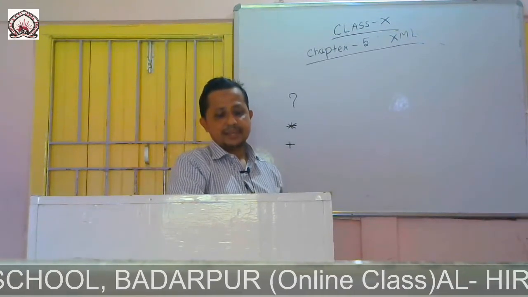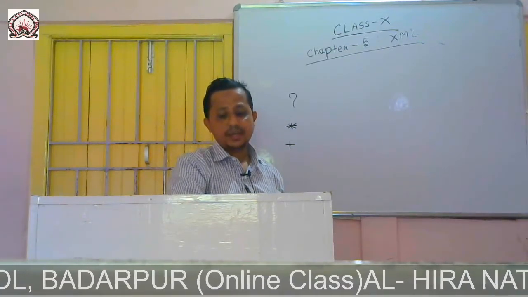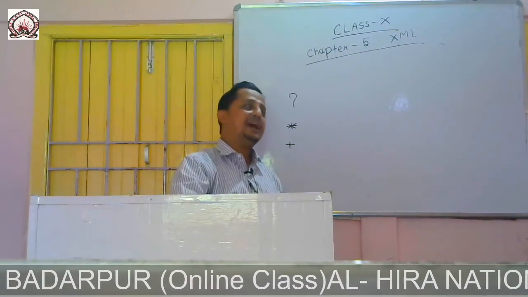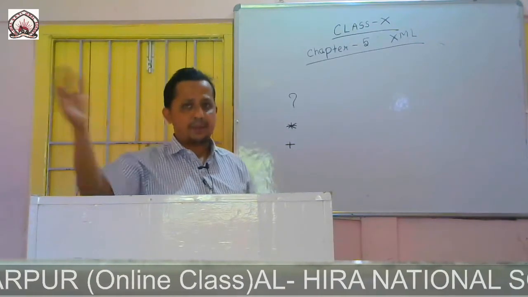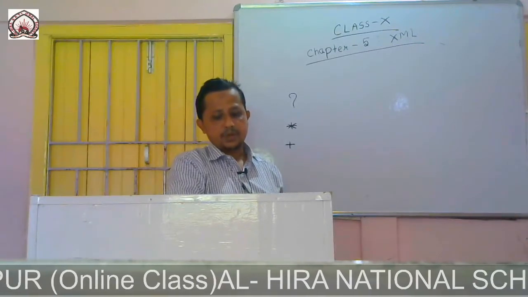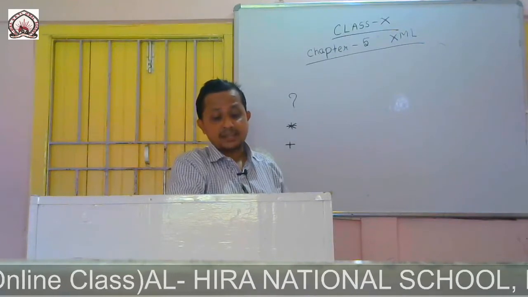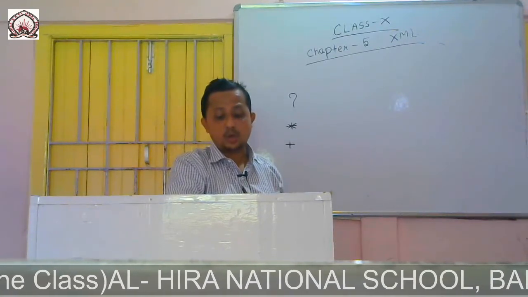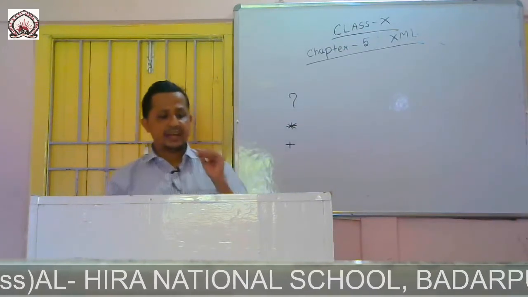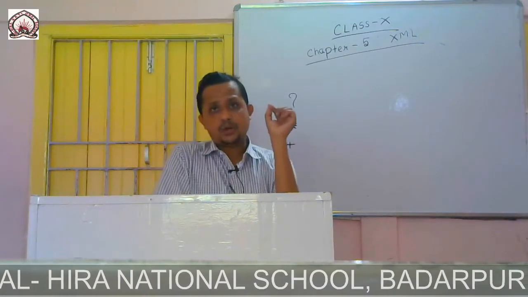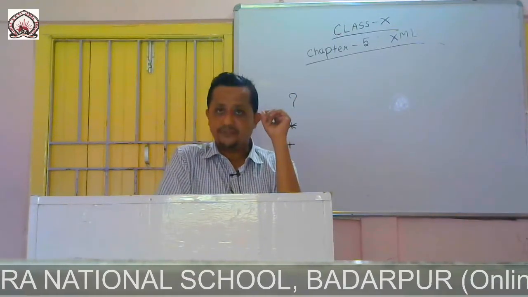Implied: the XML application decides which value of the attribute to use if no value is supplied. So implied is used when no value is supplied to the attribute, so which value to use. Then fixed: the value of the attribute is included in the document, in the declaration itself. If the value of the attribute is included in the declaration itself, then fixed is used.